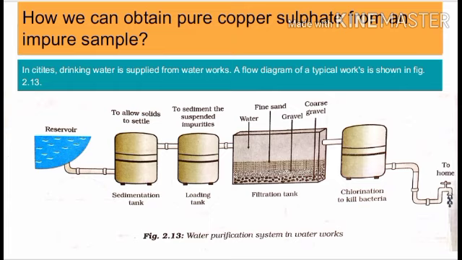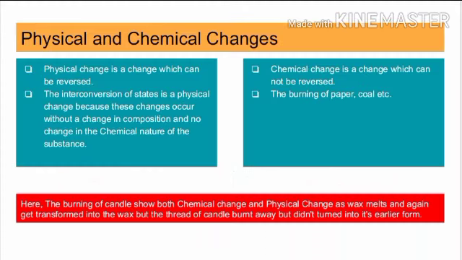In cities, drinking water is supplied from water works. A flow diagram of the typical works is shown in figure 2.13. This shows that the water is transported from the reservoir to the sedimentation tank, to the loading tank, to the filtration tank, and from the filtration tank to the chlorination tank to kill the bacteria, and after that it is supplied to the houses for use.